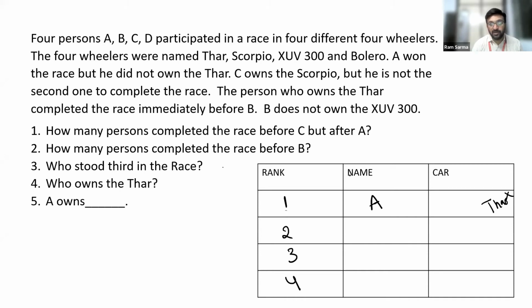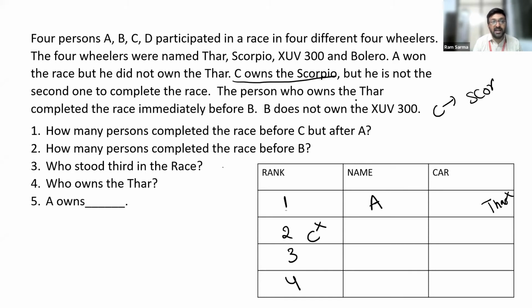C owns the Scorpio, but he is not the second one to complete the race. C is not the second one to complete the race. So I've written it this way: C is not the second ranker. But as per the information given, it is clear that C owns a Scorpio. And we know that C is not the second one to complete the race.